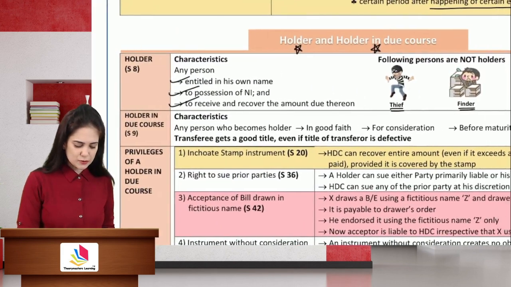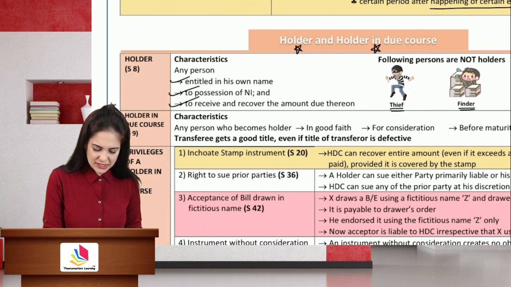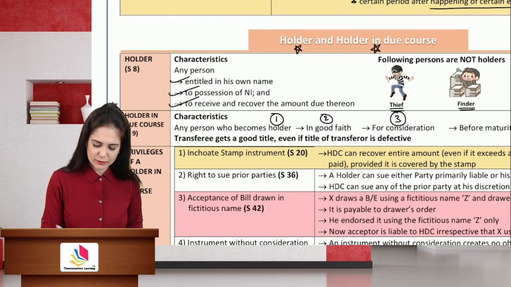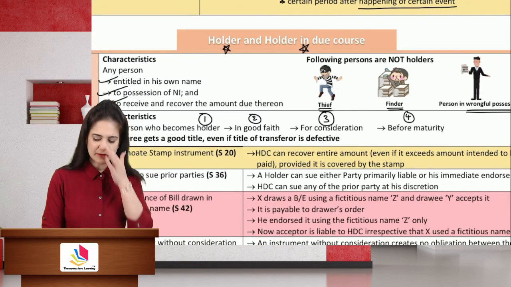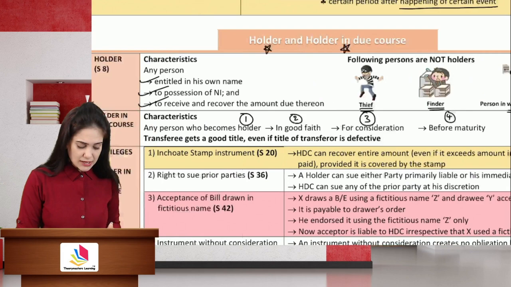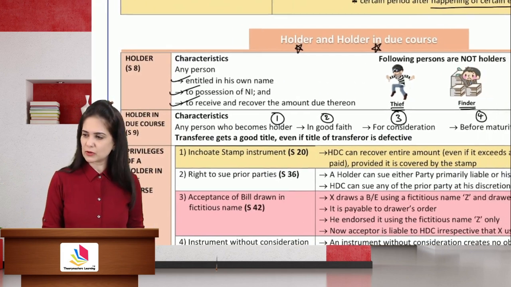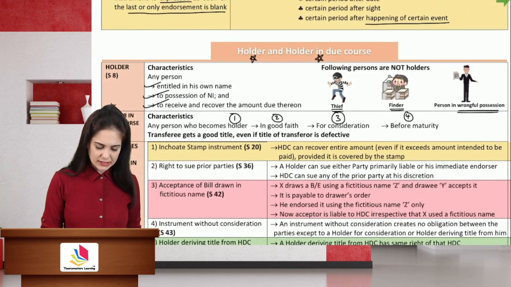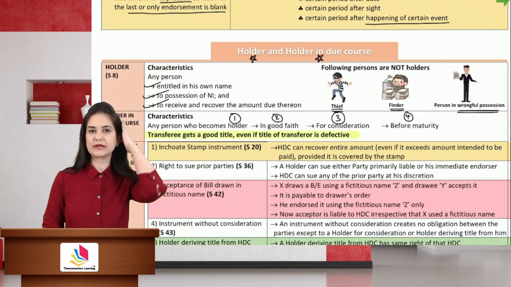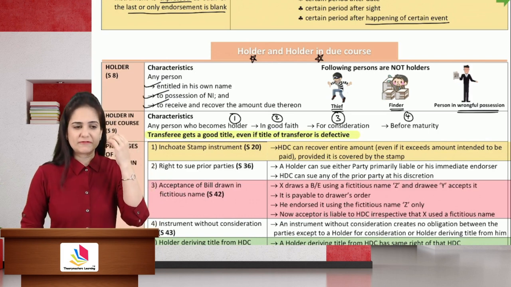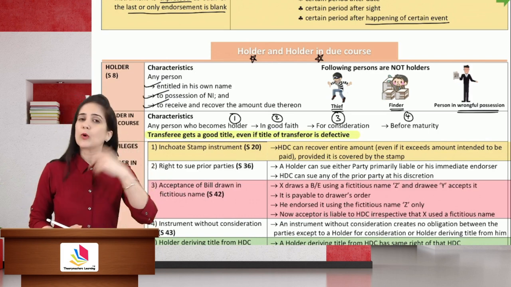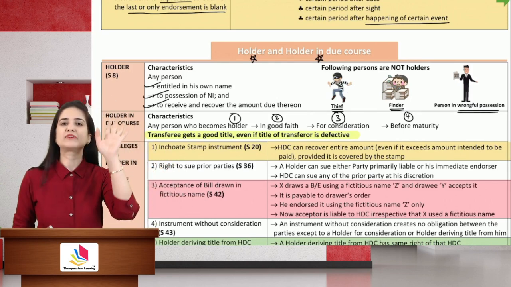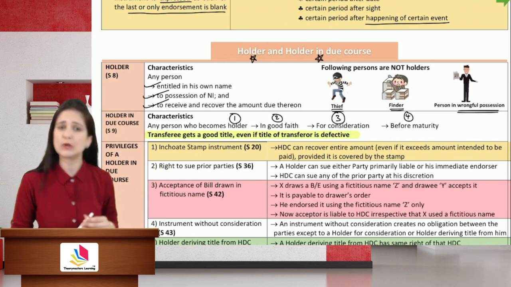Now, who is a holder in due course? To become a holder in due course, you first need to be a holder. You should take the instrument in good faith for valuable consideration, and the instrument must come to you before its maturity. Now, what is the privilege of a holder in due course? The privilege of a holder in due course is that he will get a good title even if the title of the transferor is defective. This is the main feature of holder in due course. Holder will get the same title as that of the transferor. If the transferor's title is defective, the transferee's title will also be defective if you're just a holder.